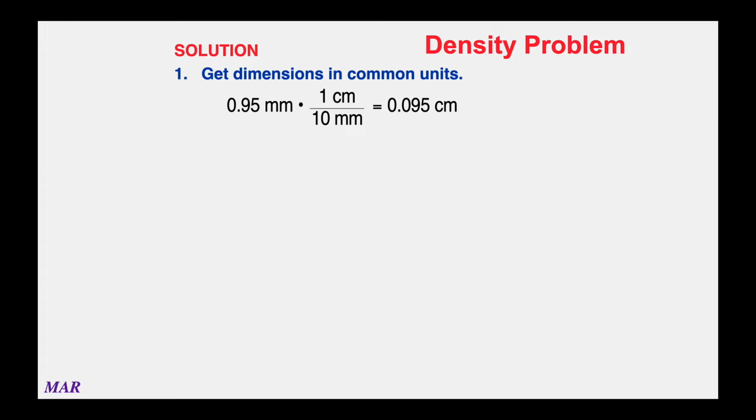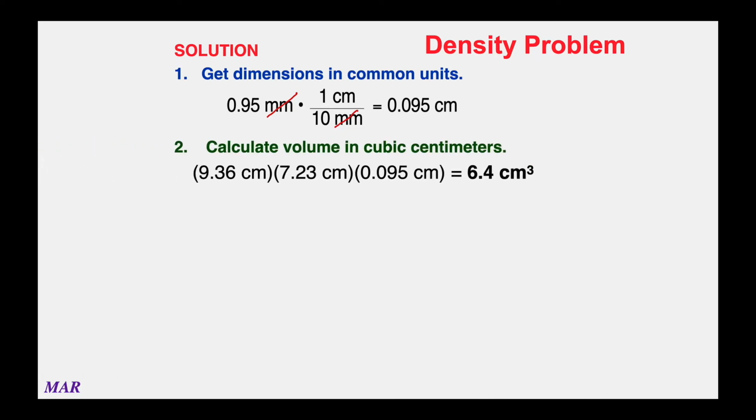There are 10 millimeters per 1 centimeter, and the millimeter on the top and the millimeter on the bottom cancel. So 0.95 divided by 10 is 0.095 centimeters.